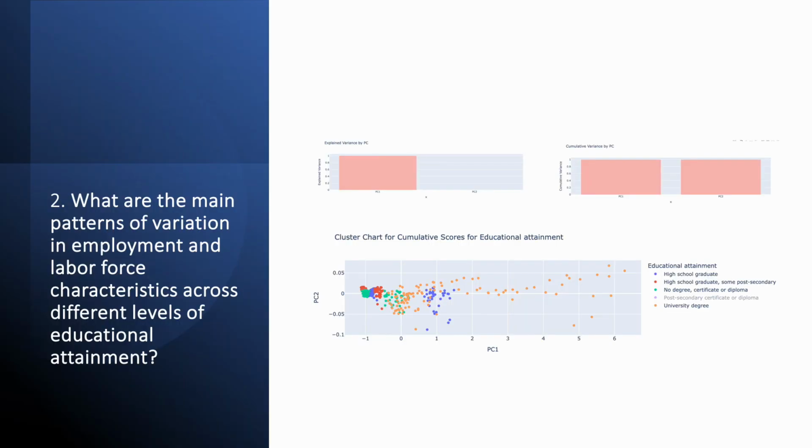In the second question, I use PCA to analyze our dataset, and the graph displays a general trend where individuals with higher educational attainment appear to have characteristics that position them towards a higher end of PC1, possibly indicating better employment situations or involvement in the labor force. In contrast, those with lower or no form of education, no degree or high school, tend to cluster around the middle or lower end of PC1.